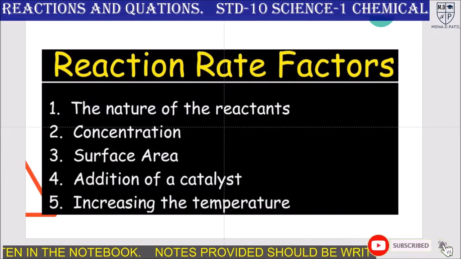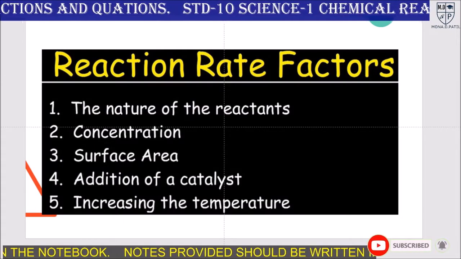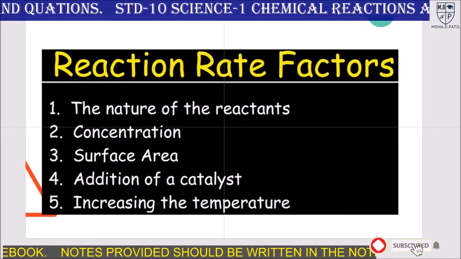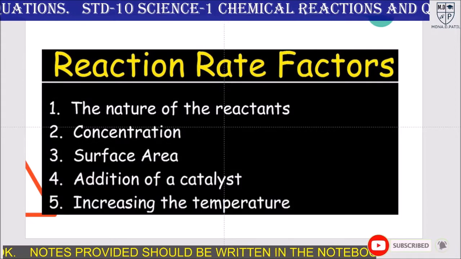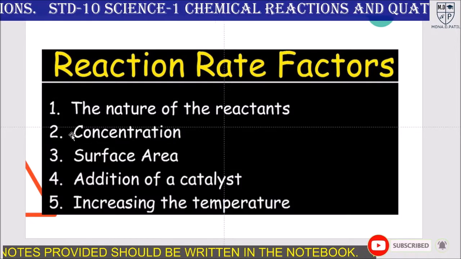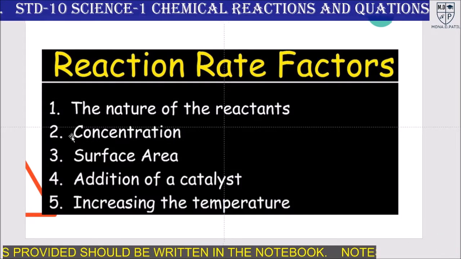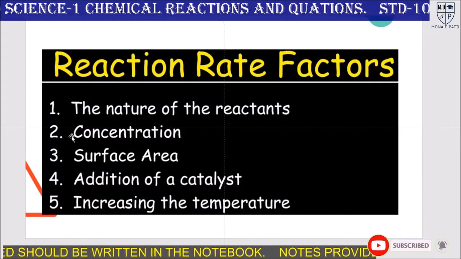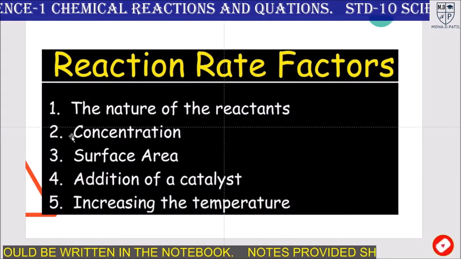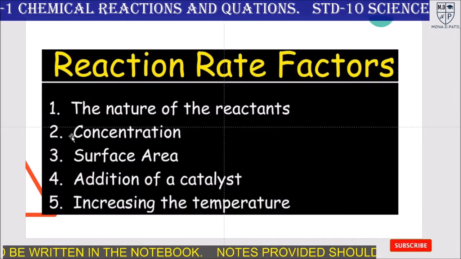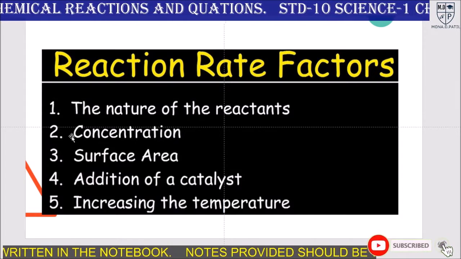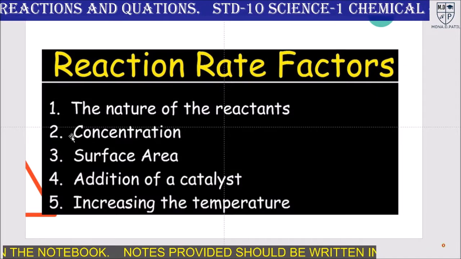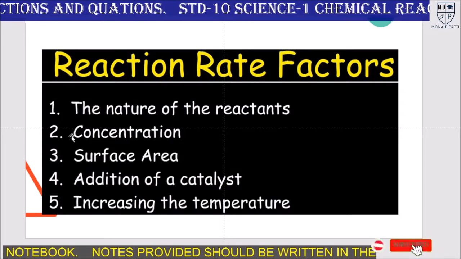Reaction rate factors means the rate of reaction increasing or decreasing is totally dependent on these factors. The first factor is the nature of the reactant, then concentration, surface area, addition of catalyst or reagent, and increasing the temperature. So one by one we can see how these factors affect the rate of reaction.